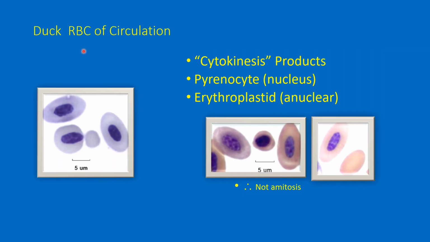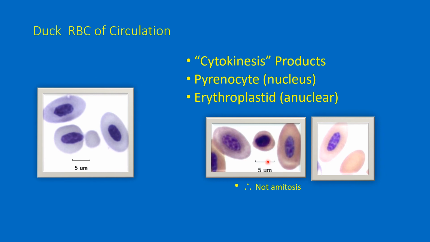Okay, a look here at some circulating duck erythrocytes. This one is pinching off its cytoplasm. That will be a small erythroplastid. A large pyrenocyte is what that is called. Here's another example of a pyrenocyte that was produced from a fully hemoglobinized cell, and its chromatin was fully condensed.